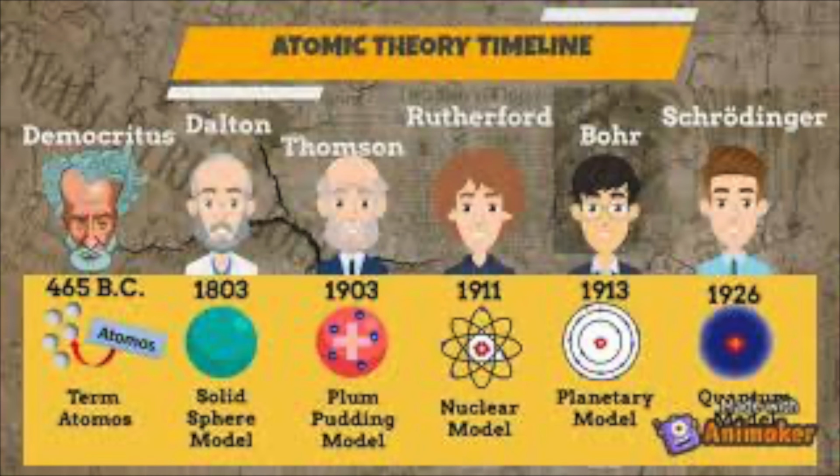After J.J. Thomson came Ernest Rutherford. Rutherford fired positively charged alpha particles at a thin sheet of gold foil. Most passed through the foil with little deflection, but some deflected at large angles. This was only possible if the atom was mostly empty space, with the positive charge concentrated in the center, the nucleus. Rutherford realized positive charge was localized in the nucleus of the atom, but he did not explain why electrons remain in orbit around the nucleus.